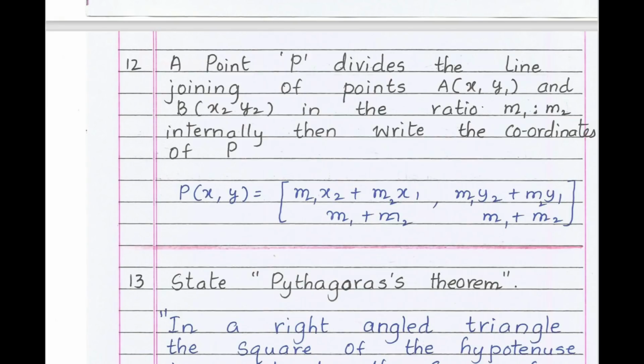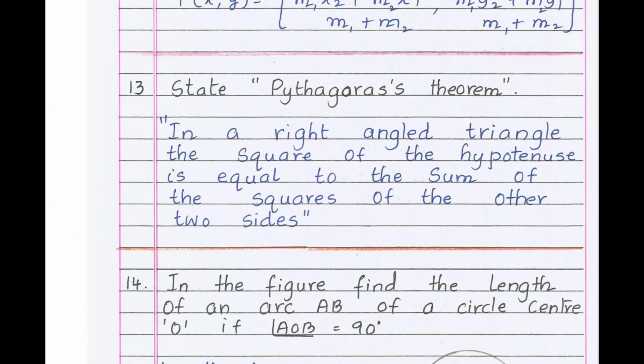Section formula, that is P of x comma y equals m1 x2 plus m2 x1 divided by m1 plus m2, comma m1 y2 plus m2 y1 divided by m1 plus m2. Section formula, direct question. So students, definitely read all the formulas. Definitely you can score minimum 5 to 6 marks. Directly the question will be asked.